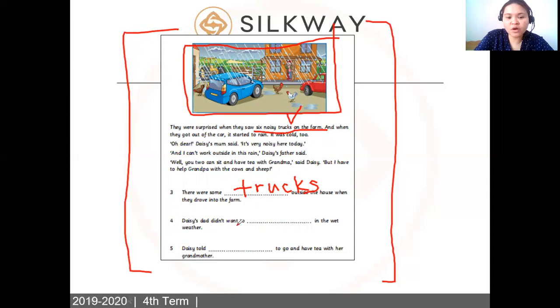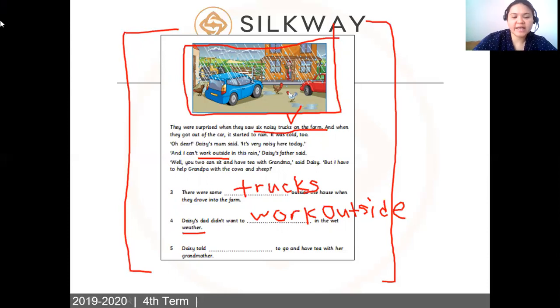Daisy's dad didn't want to work outside. So you just have to write work outside. Let me write it for you. Work outside in the wet weather.